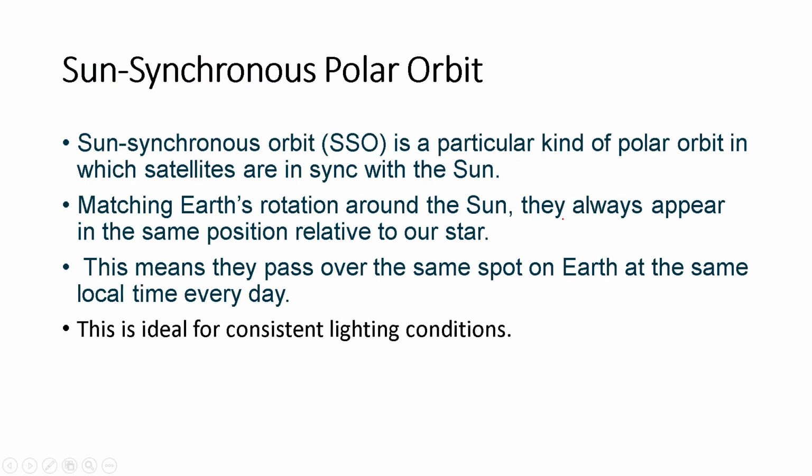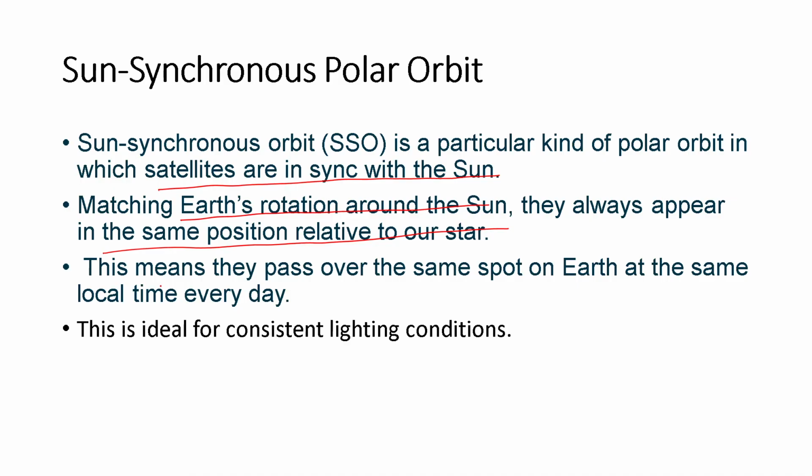So if you combine Sun synchronous and polar orbit, a Sun synchronous orbit is also a particular kind of polar orbit in which satellites are synced with the Sun. Okay, so matching Earth's rotation around the Sun, they always appear in the same position relative to our star. There is no relative motion.